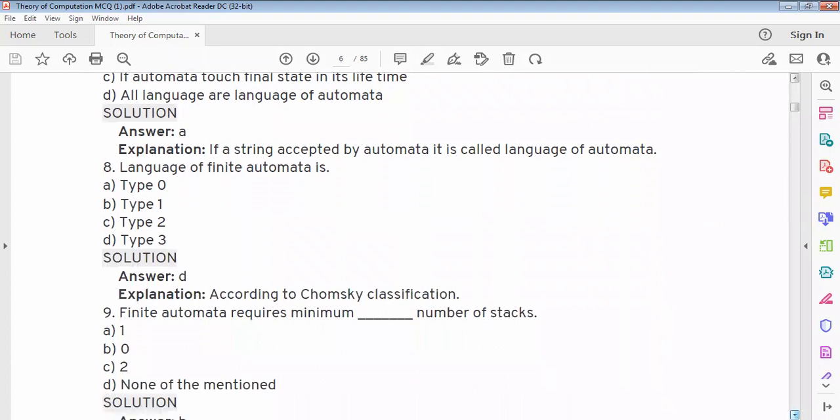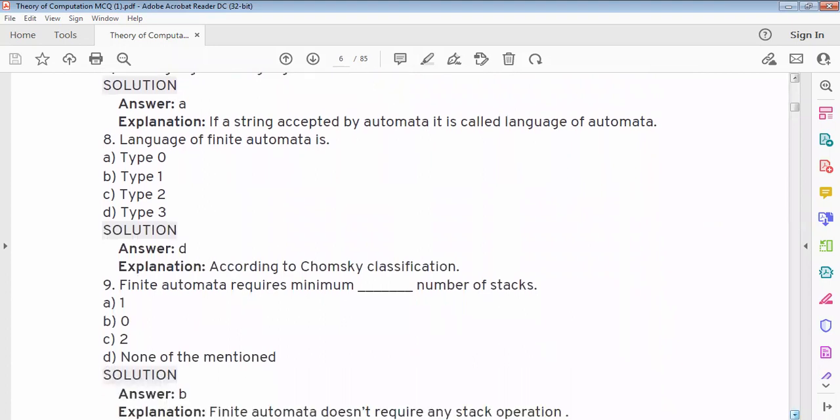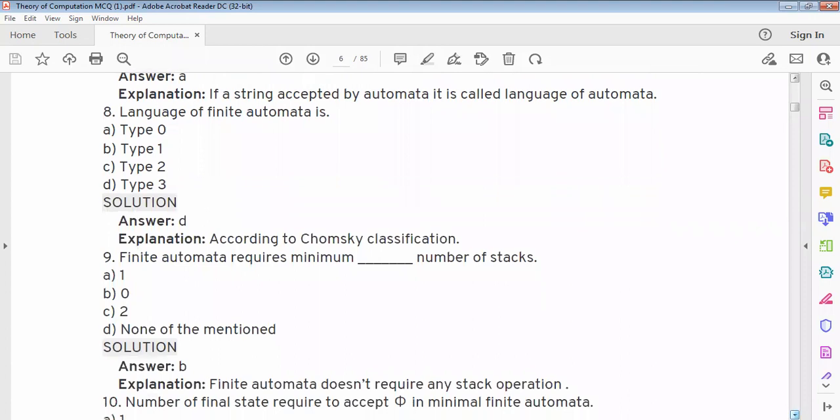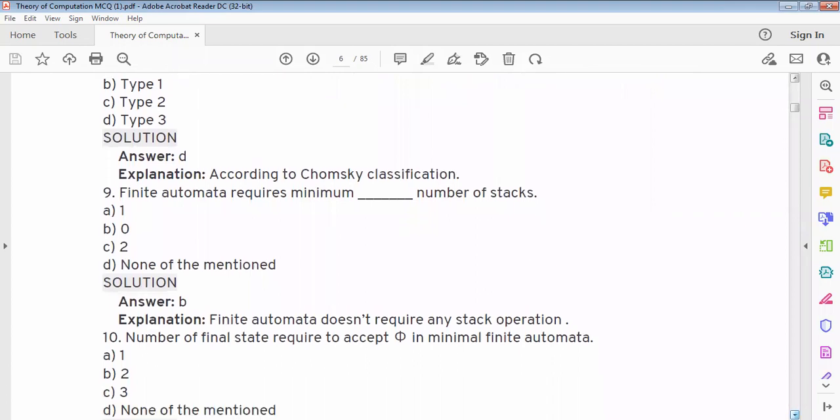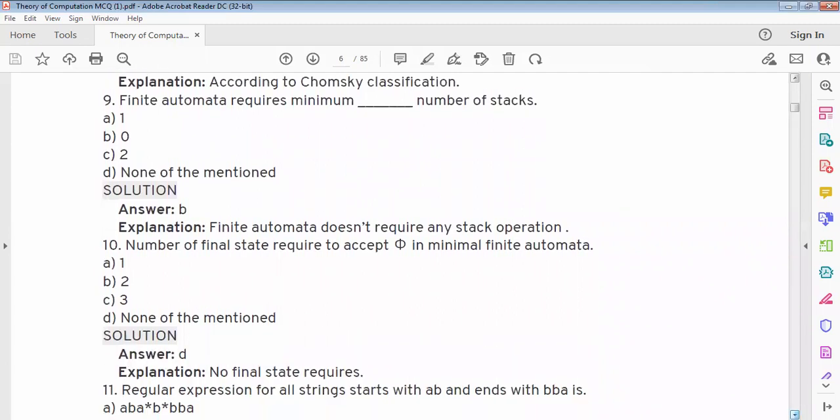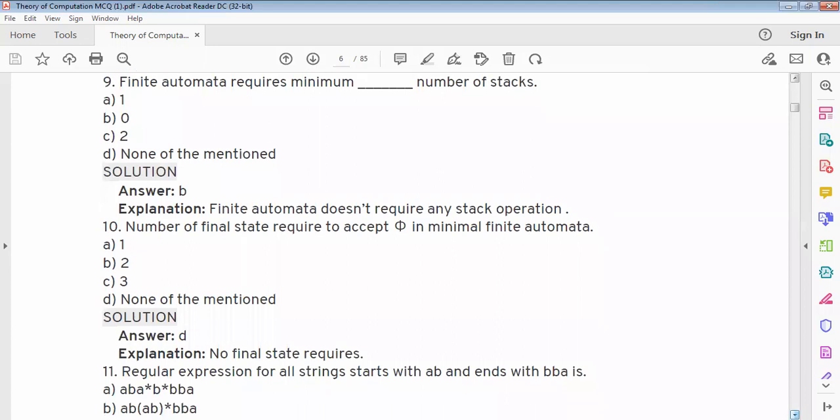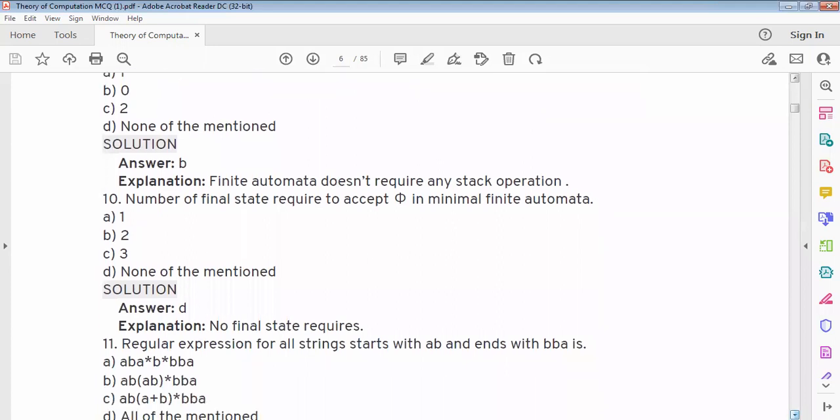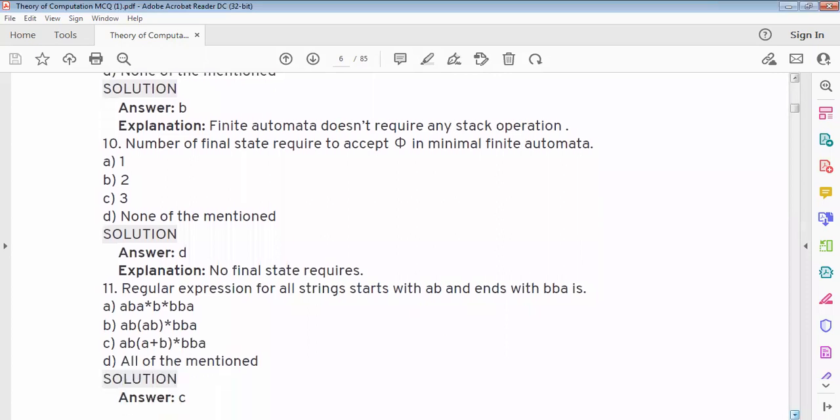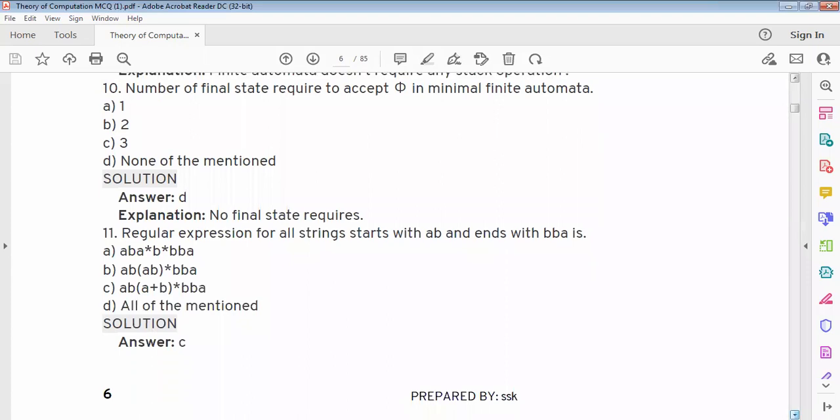Language of finite automata is type 3 according to Chomsky classification. Finite automata requires minimum dash number of stacks. Option B, 0. Finite automata does not require any stack operation. Hence answer is 0. Number of final states required to accept pi in minimal finite automata. Option is D, none of the mentioned. No final state is required to accept pi in minimum finite automata.